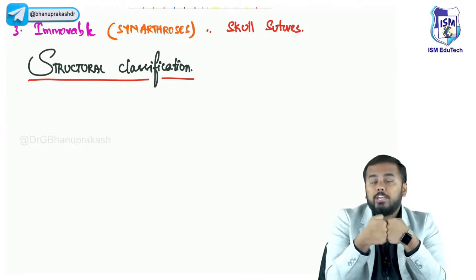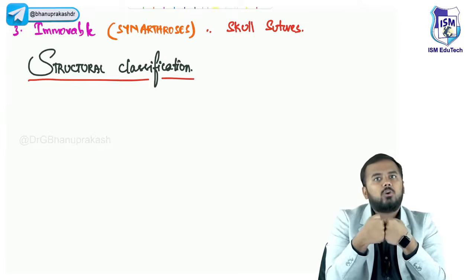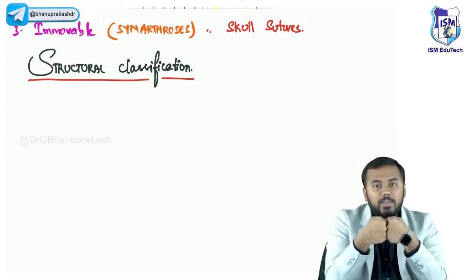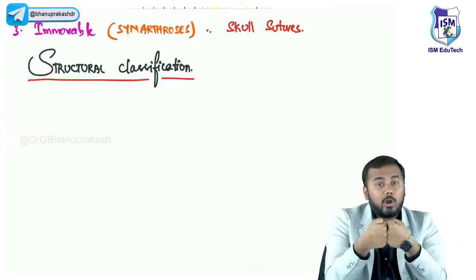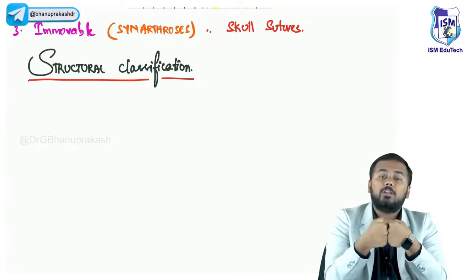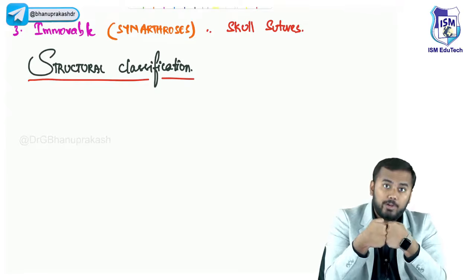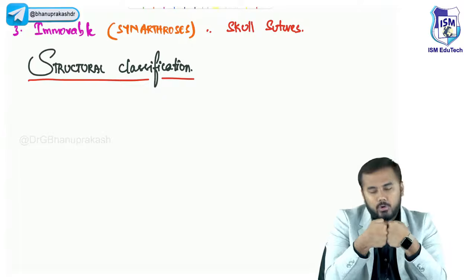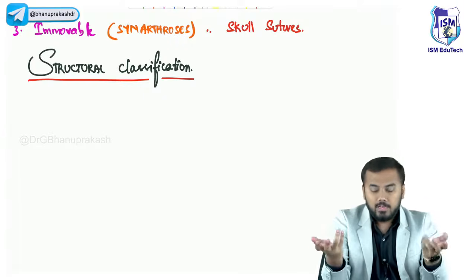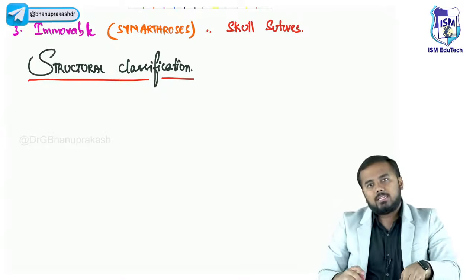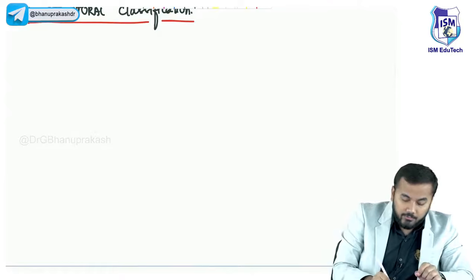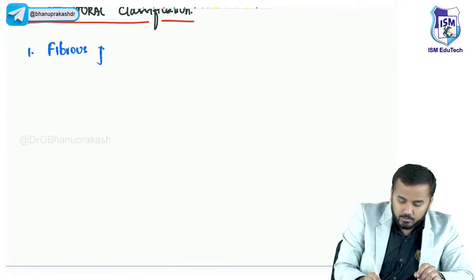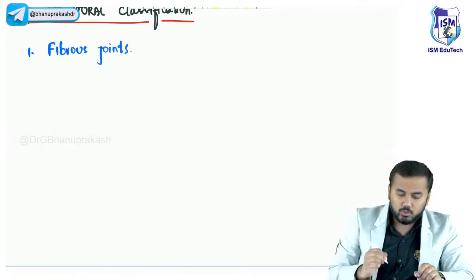If this joint is made up of fibers, it is called a fibrous joint. If this joint is made up of cartilage, it is called a cartilaginous joint. If in between this joint there is synovial fluid or a synovial cavity, it is called a synovial joint. So structurally also we can classify joints into three types. What are those three types? The first one is fibrous joints.